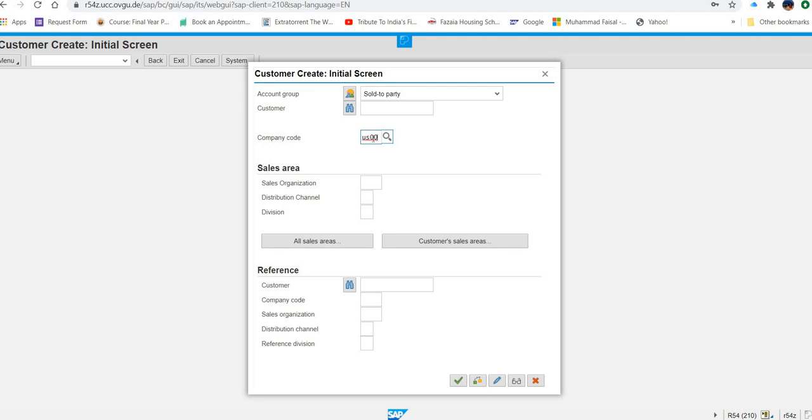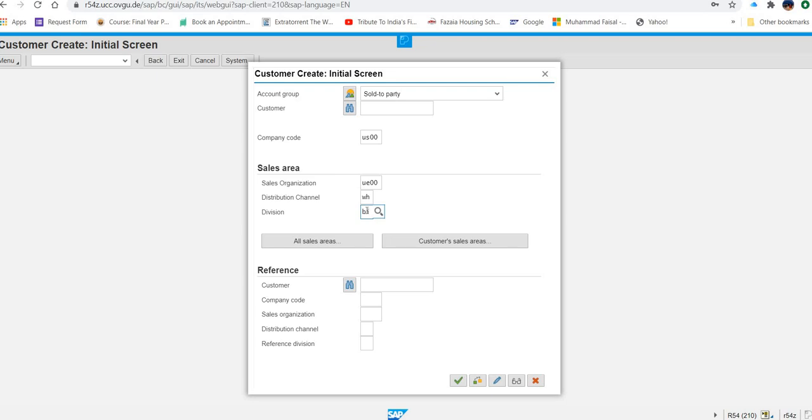Then in sales organization, you have to enter UE00. You can type these things also, or you can click on this magnifying glass and select the data. As I told you, my recommendation, whenever you are absolutely sure about the data, type it directly or copy paste from the exercise. Don't go into the detail of searching the data because it will take time. Definitely searching needs some time.